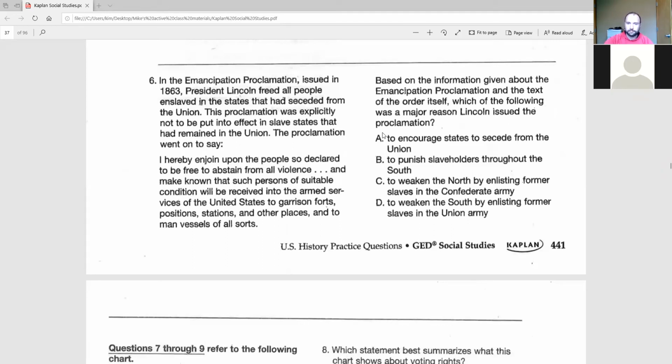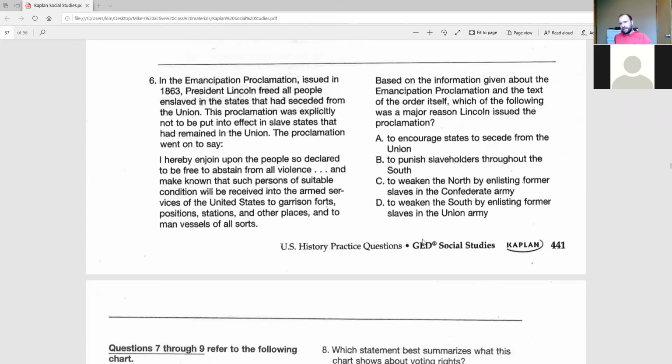A, to encourage states to secede from the Union. B, to punish slaveholders throughout the South. C, to weaken the North by enlisting former slaves in the Confederate Army. Or D, to weaken the South by enlisting former slaves in the Union Army.